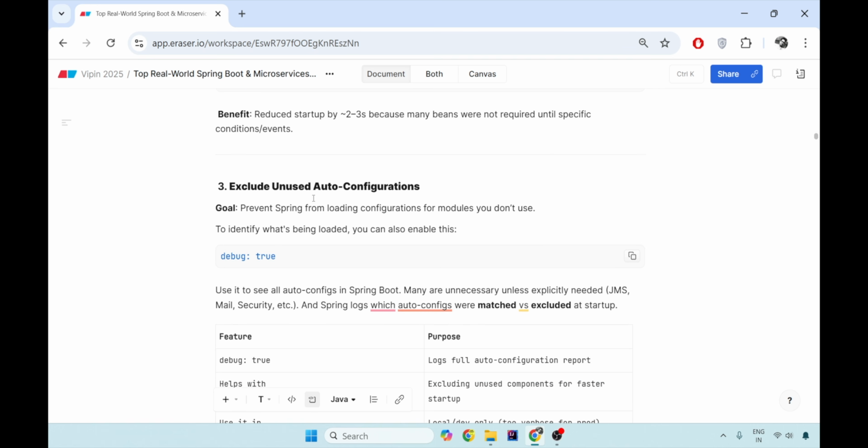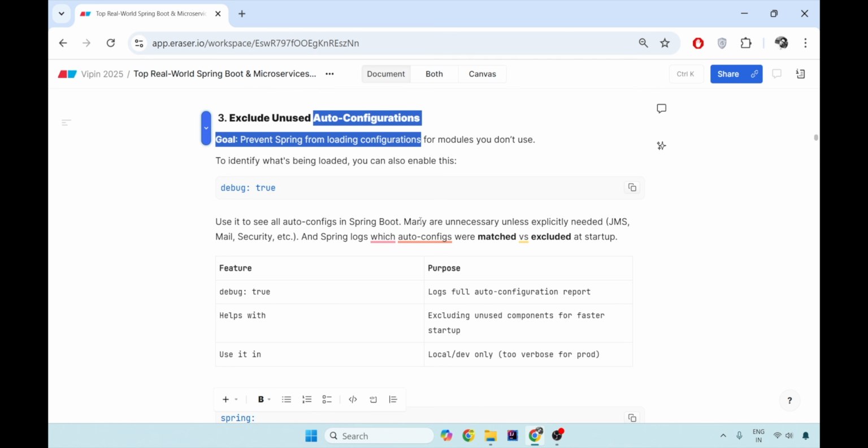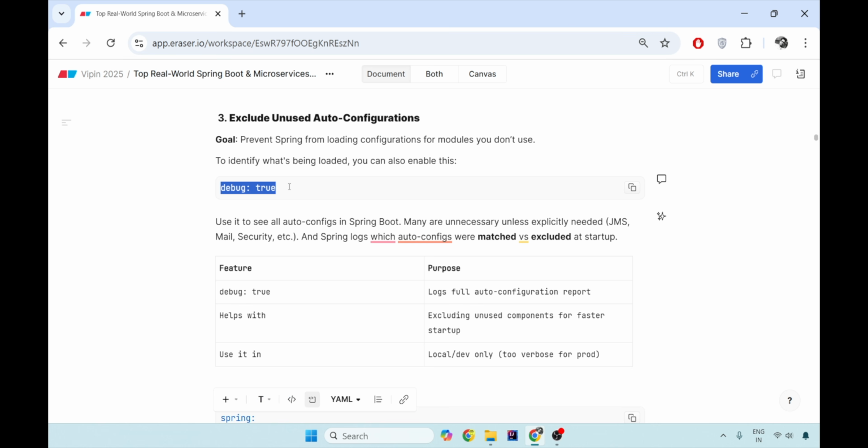Third, you can remove the unused auto configurations. Now, if you set debug as true, that is a logging level, you have lots of logs in the system. Remember, this is only what I'm telling you for local and dev. It is not for production. If you enable debug as true, the logs are very verbose. You will not be able to find the exact information or errors in the logs because it is too verbose. So what you can do is, in the lower environments, you can mark debug as true.